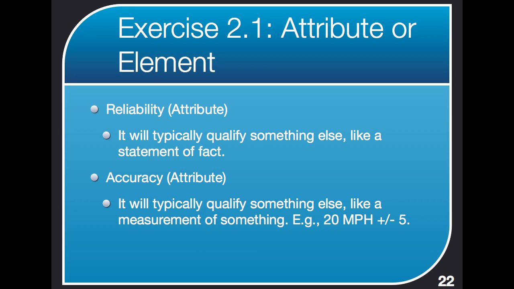It's an attribute that provides information about the chunk of data that's going to be surrounded by a certain set of tags. Same with accuracy. Again, it typically qualifies something else, like a measurement of something. I was going 20 miles an hour plus or minus 5 miles an hour. So again, it's something that qualifies something else. It's not a standalone thing. Well, what's the accuracy today? Well, it's plus or minus 5. It doesn't make any sense unless it's attached to something else. So again, that's a perfect role for an attribute.